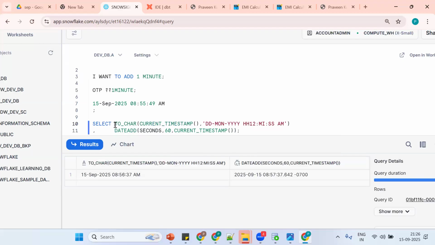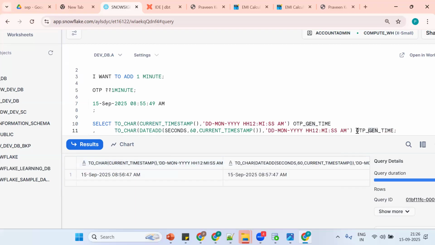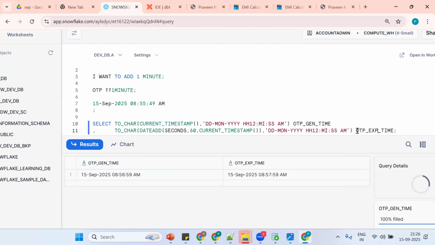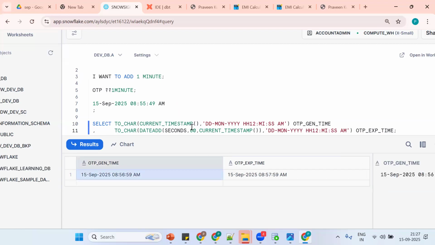Now let me convert it so that you'll get clarity. Control V. Now how to put a proper heading? OTP generate time, and OTP expired time. Okay, see the same thing. Now what happens? See, 15 September 2025, 8:56:59, 8:57:59. Nothing but we are adding 60 seconds to the current timestamp.